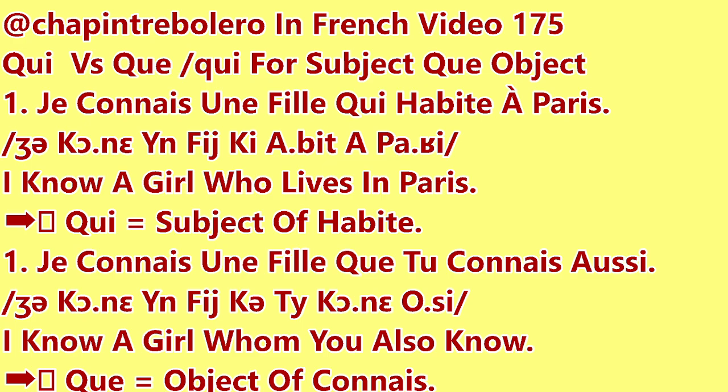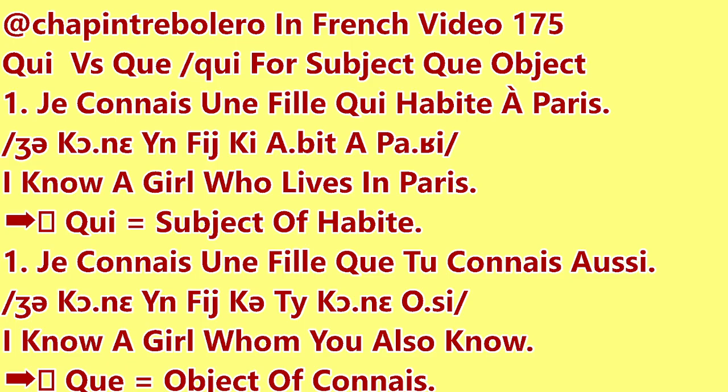Now we're going to have the same clause. Je connais une fille que tu connais aussi. So why do we use que instead of qui? Because the noun here is not the subject of the verb that follows.